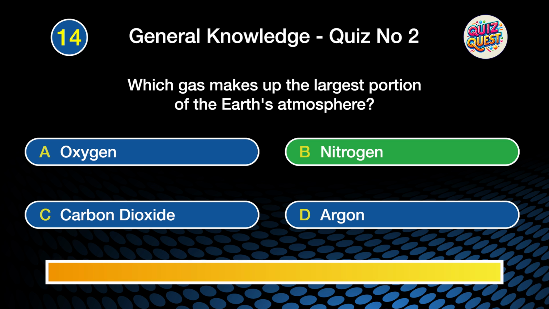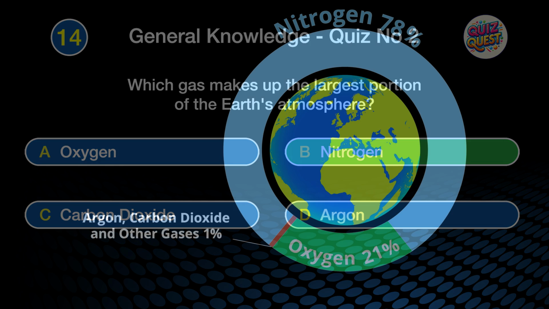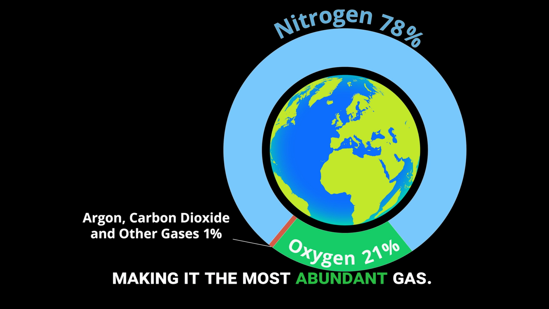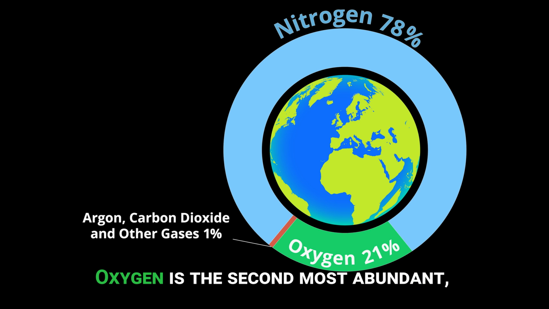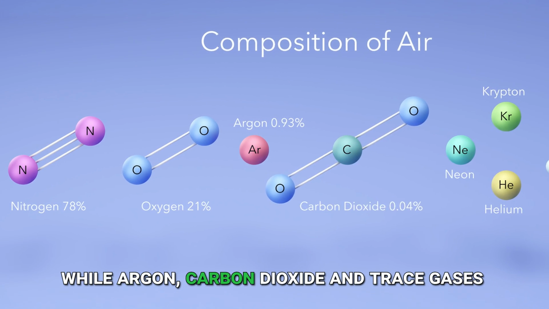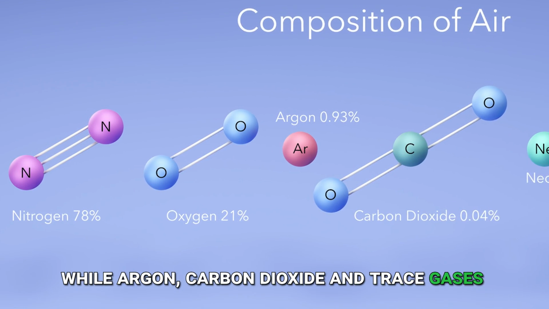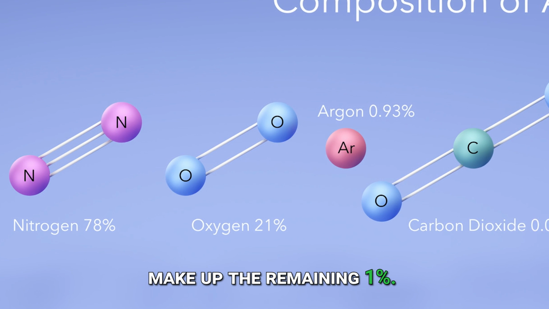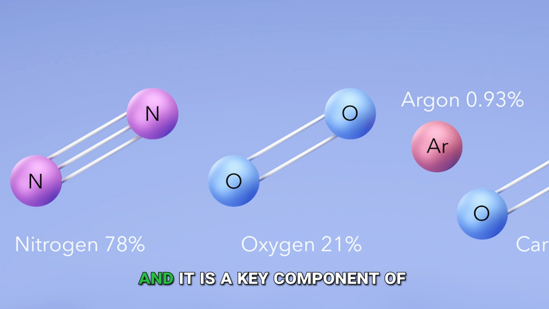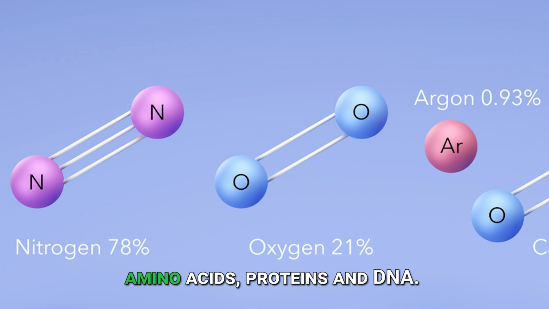The correct answer is B. Nitrogen. Nitrogen makes up about 78% of the Earth's atmosphere by volume, making it the most abundant gas. Oxygen is the second most abundant, accounting for about 21% of the atmosphere, while argon, carbon dioxide and trace gases make up the remaining 1%. Nitrogen is essential for life, and it is a key component of amino acids, proteins and DNA.